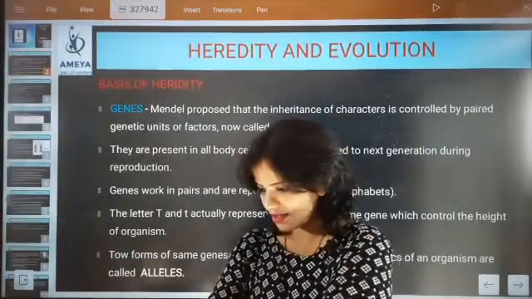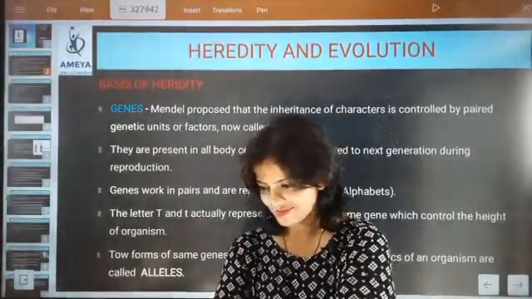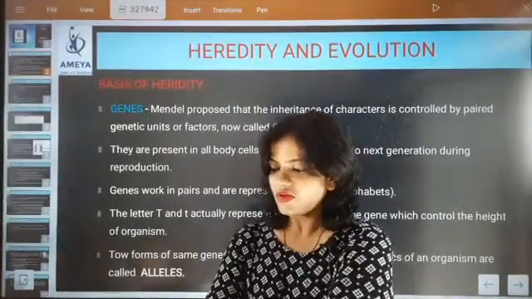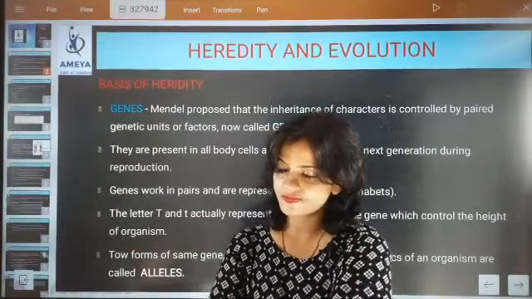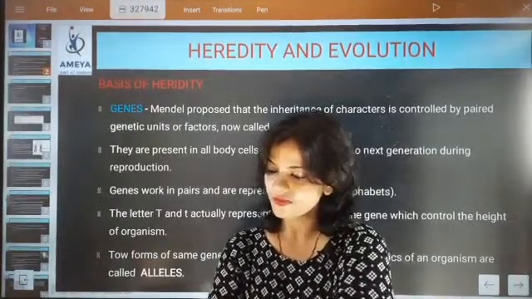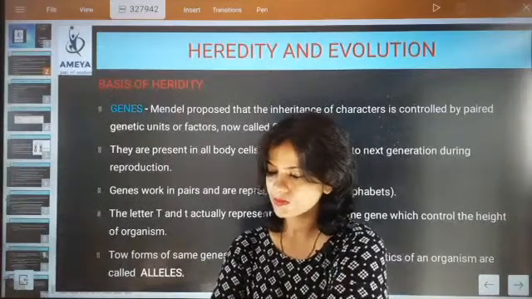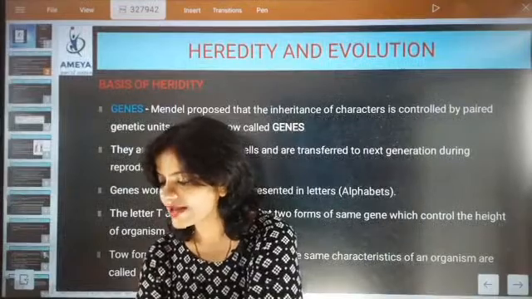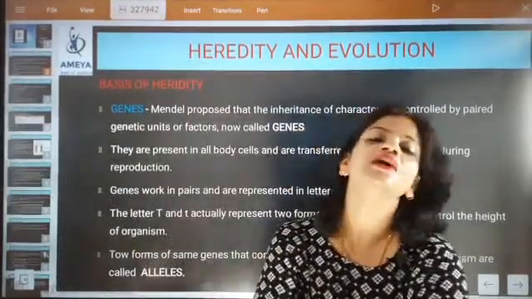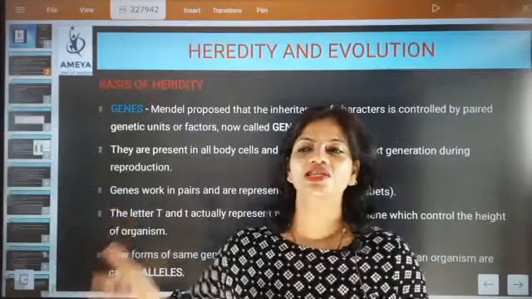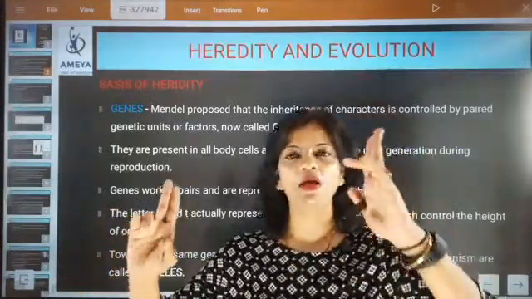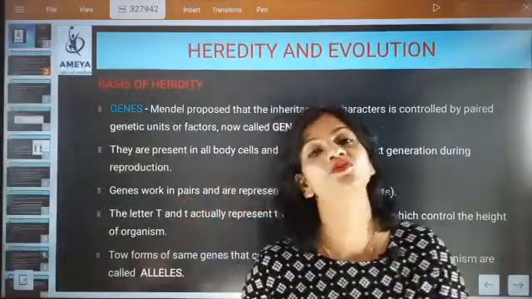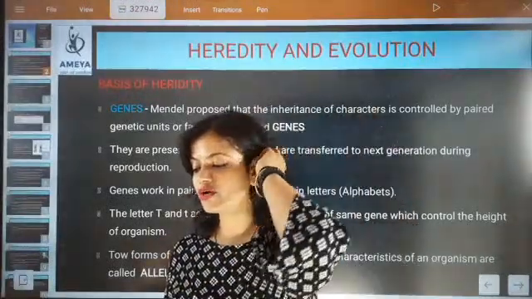The work of this gene is inheritance of character, hair, height. Absolutely, the inherited one is height. So the gene having a pair, T and T, is responsible for controlling the height of the child.